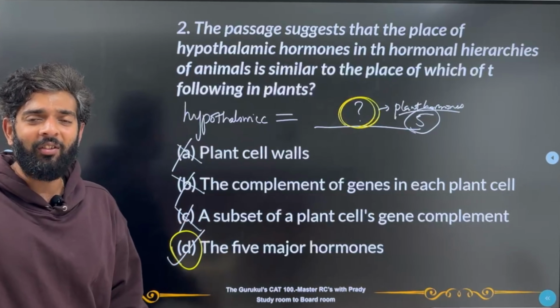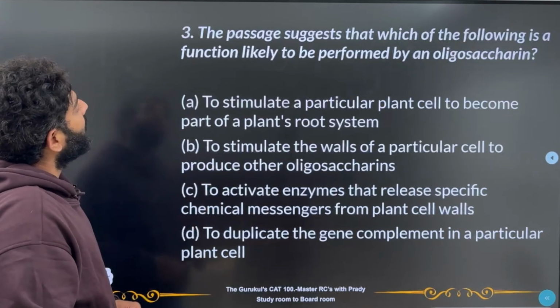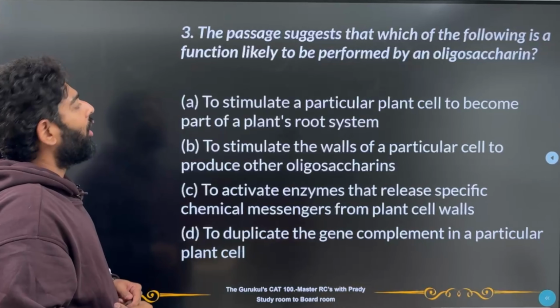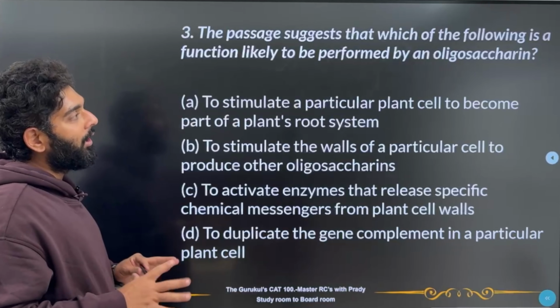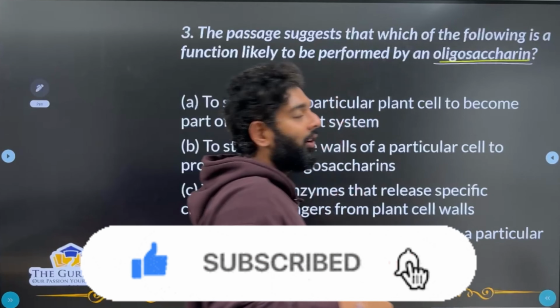I think this becomes a very, very simple question. We should not have gone wrong in this particular question. Now, third one, the passage suggests that which of the following is a function likely to be performed by an oligosaccharin. So what will an oligosaccharin do? Now, let's think about it for a little while, even before we get into the options.